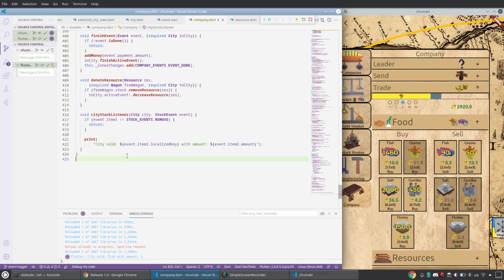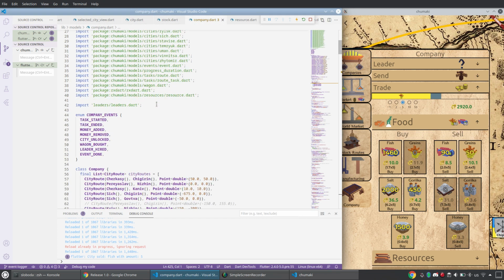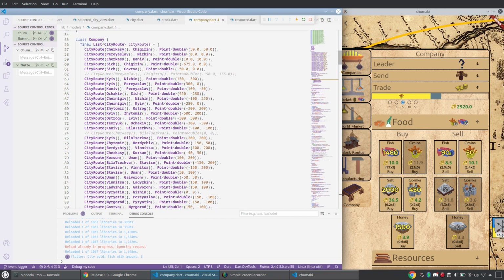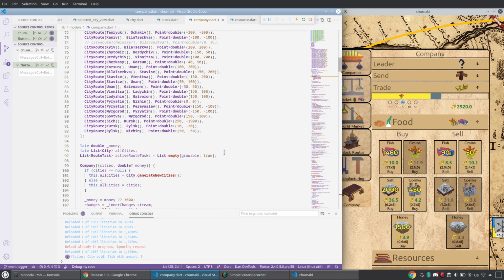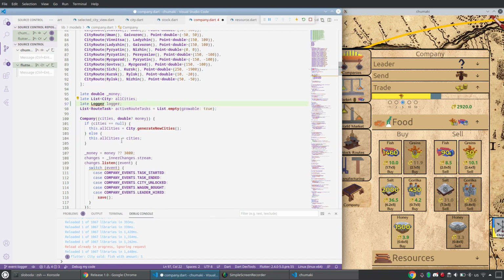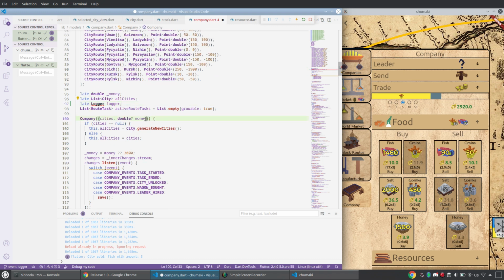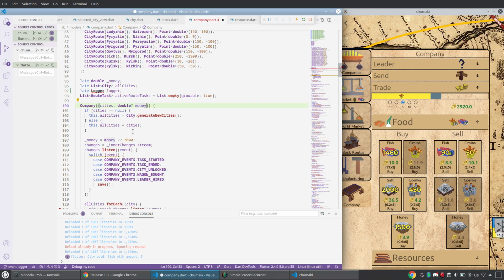Now in the company, instead of printing this, I need some central place to store all of these stats. Yeah, I would call this property, and it will be a new property. Late logger. Yeah, this class does not exist yet, and I would like to have a logger. It will be a late final. Yes, here it will be logger.